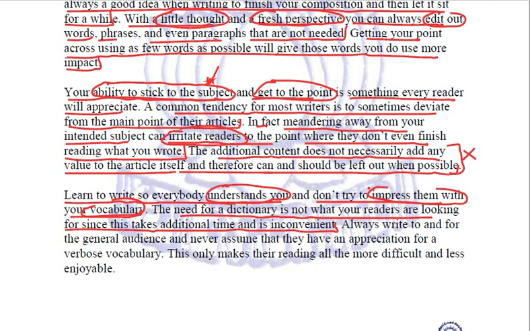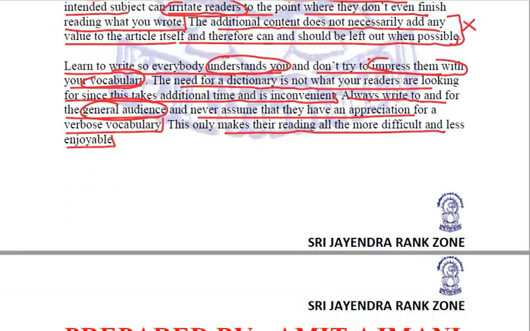But this is once again proving the above point only. Always write to and for the general audience. So our writing should be for the general audience and never assume that they have an appreciation for a verbose vocabulary. Same point repeated. This only makes their reading all the more difficult and less enjoyable. So we need to be simple and concise. We need to be to the point and we need our readers to understand us.